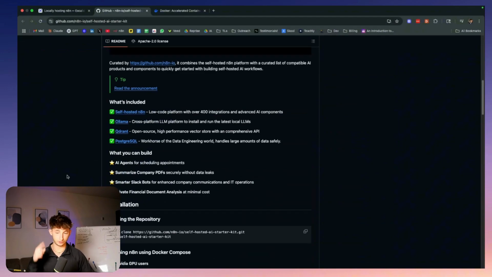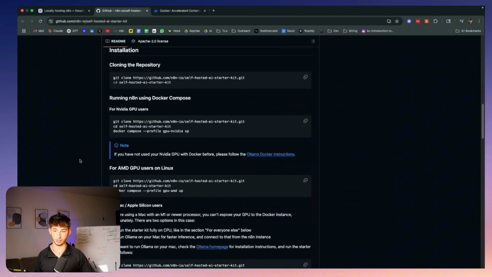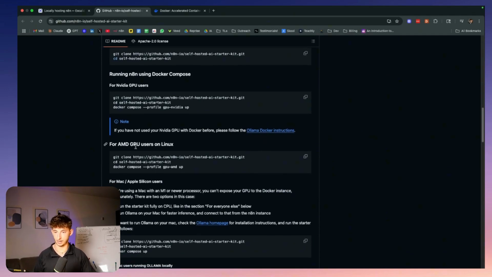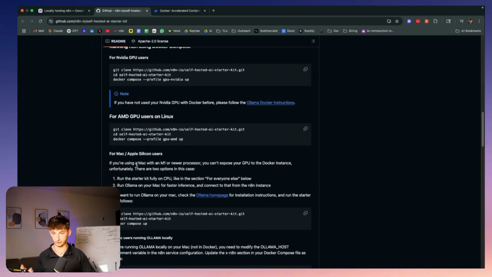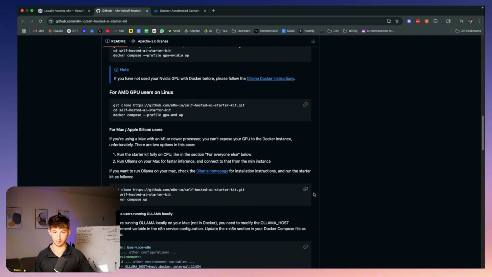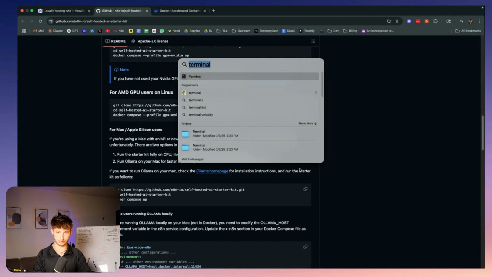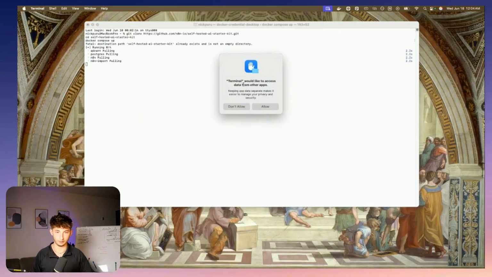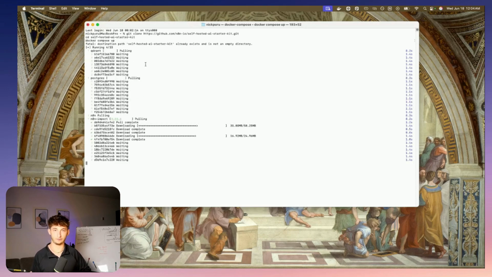We're going to scroll down until we find what system we are using. We're using a Mac, so we're going to find the section for Mac. If you were an AMD GPU user on Linux, you'd find that one, but for us in particular, we have Mac. So we're going to find this right here, copy this code, and open up our terminal. I'm just going to type terminal, it's going to take us to here. We're going to paste this in and clone this Git repository. We're going to allow it access to data from other apps. It will take a second for all of this to run, so I'll come back to you guys once it's finished pulling all of this stuff into my Docker.